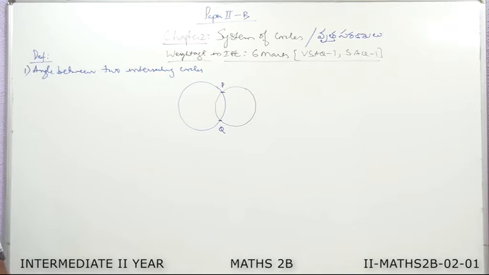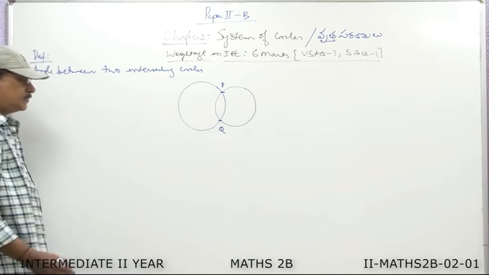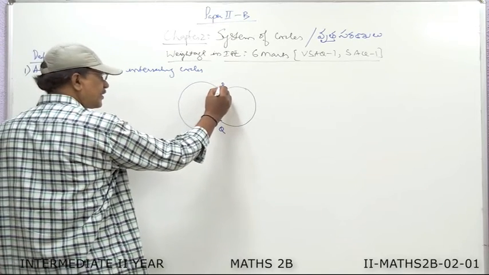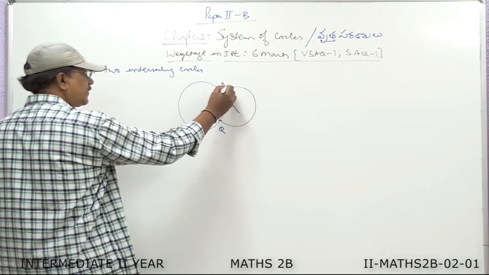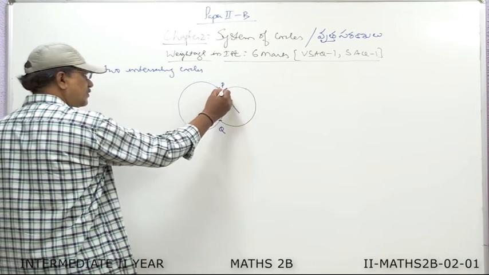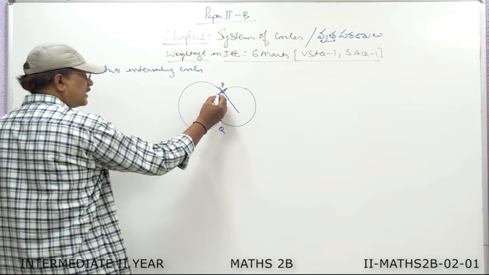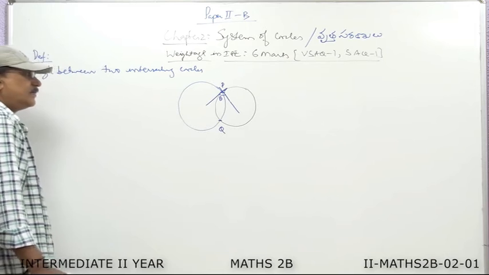That means we can draw the tangents at P or at Q. Let us take the tangent at P to the first circle. Similarly, you take the tangent at P to the second circle. Now, the angle between the two circles is defined as the angle between their tangents, that is denoted by theta.